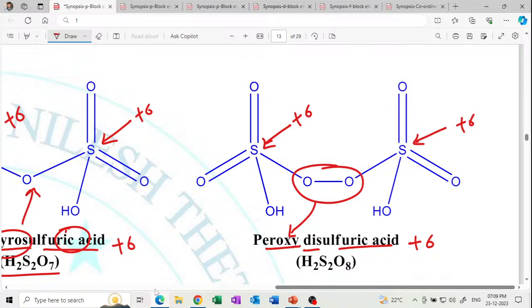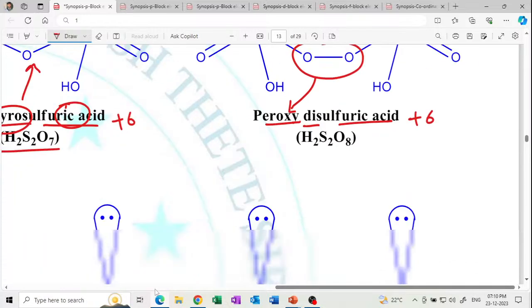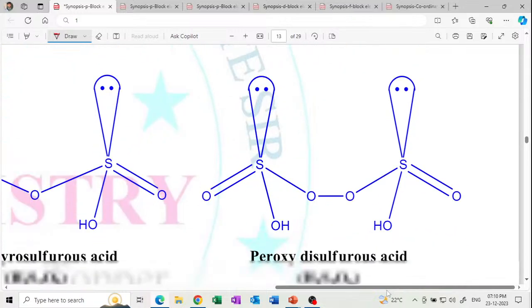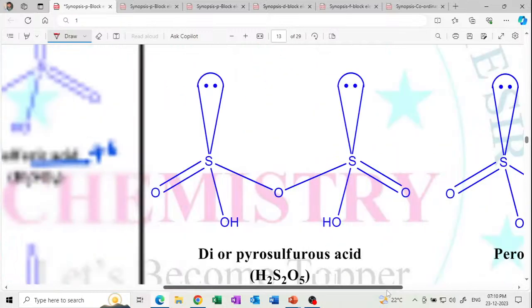If the name is given, then write the formula and draw the structure. And if the formula is given, write the structure and the name also. Very important: you have to draw the structure. The structure will not be given. So what will be given? Either the name or the formula. If the name is given, draw the structure and write the formula. If the formula is given, name the compound and draw the structure in this way. Get it? So we'll get the 1 mark. You have to draw the structure; out of the name and formula, one is given.